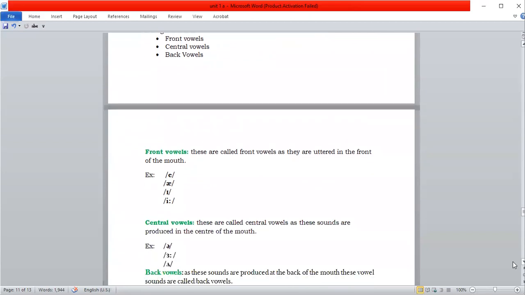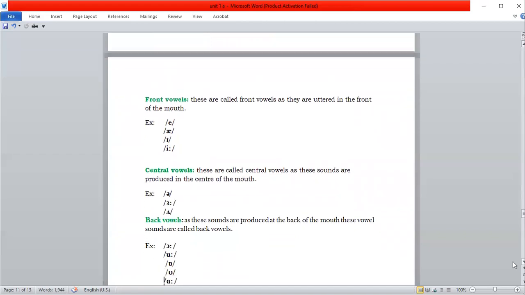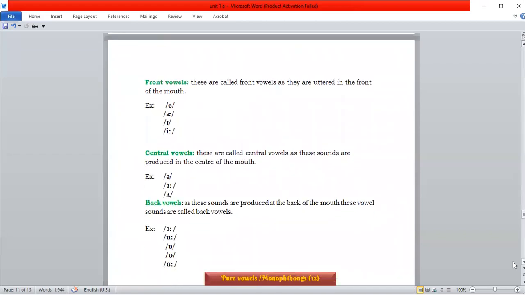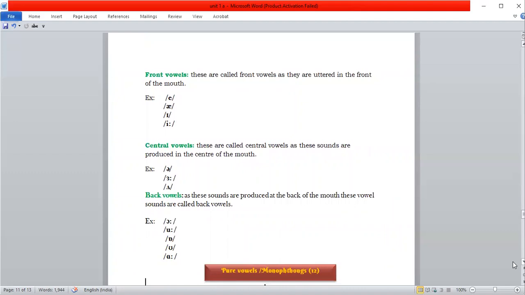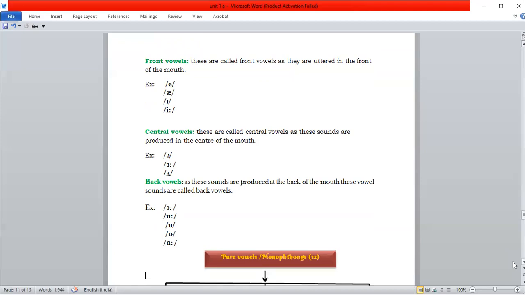And central vowels are called central vowels as these sounds are produced in the center of the mouth or middle of the mouth, as the name suggests. Okay, then back vowels. As these sounds are produced at the back of the mouth, these are called back vowels. O, U, O, O, U, and ah. So these sounds are called back vowels because these sounds are produced at the back of the mouth.